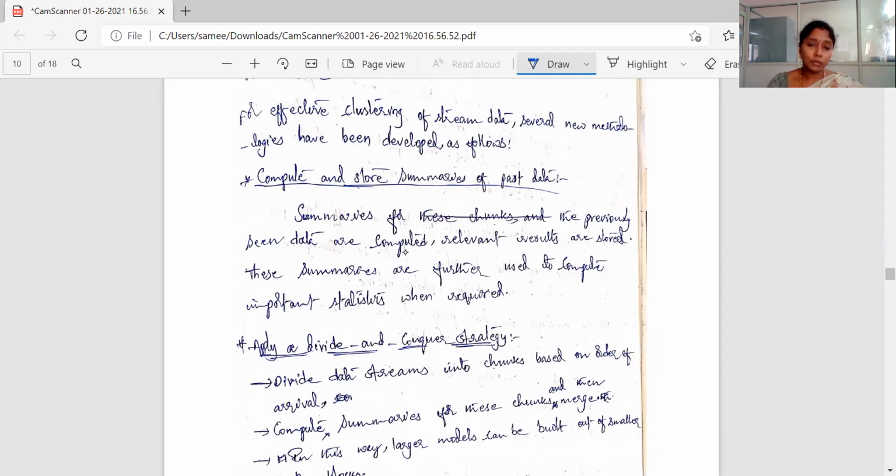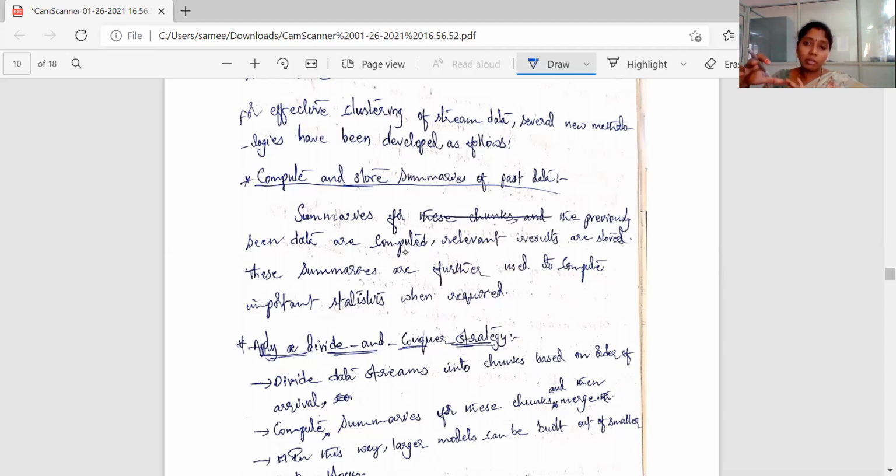So here instead of storing, why? Because here we need to cluster the data. Streaming data is very vast. Bringing all that data and clustering it, grouping it, is highly impossible. So here what we can do is we can compute the summaries of the past data. Summaries in the sense, suppose you